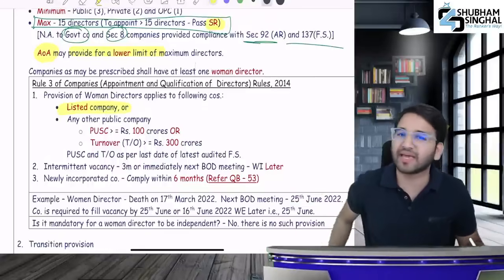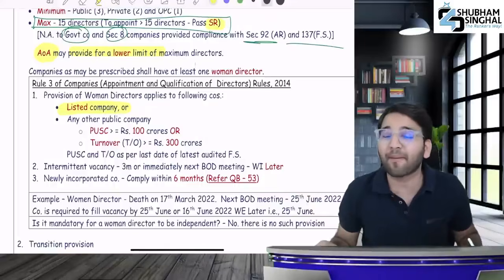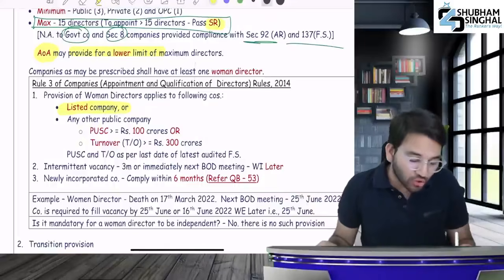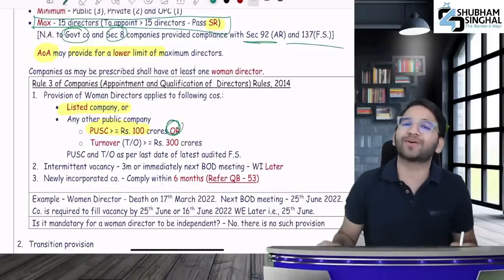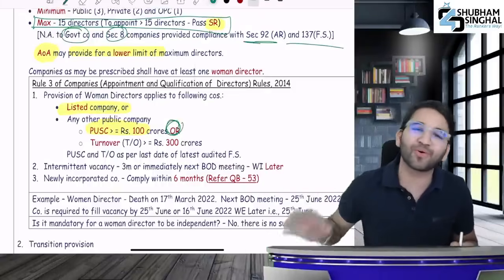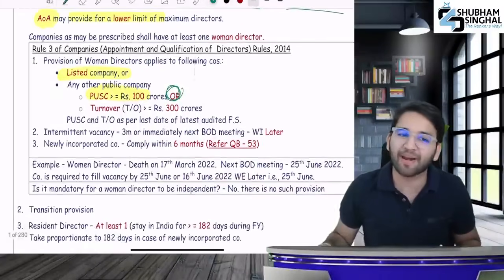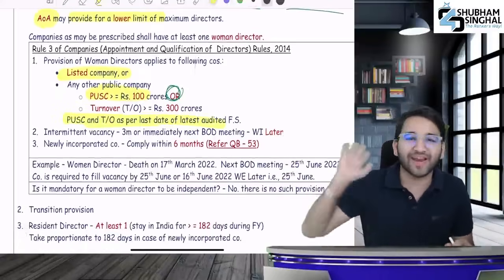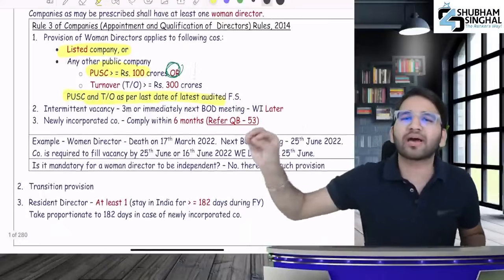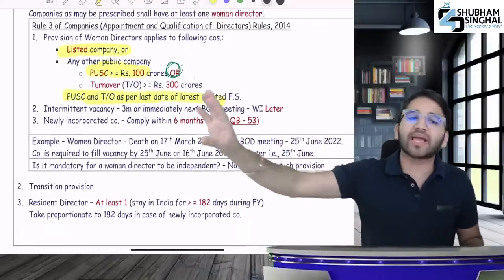Every penalty is given to listed companies. Second, unlisted public companies whose paid up share capital is 100 crore or more, or if the turnover is 300 crore or more, what do they have to do? They will also have to appoint a woman director. You will see this paid up share capital and turnover according to the latest audited financial statements.